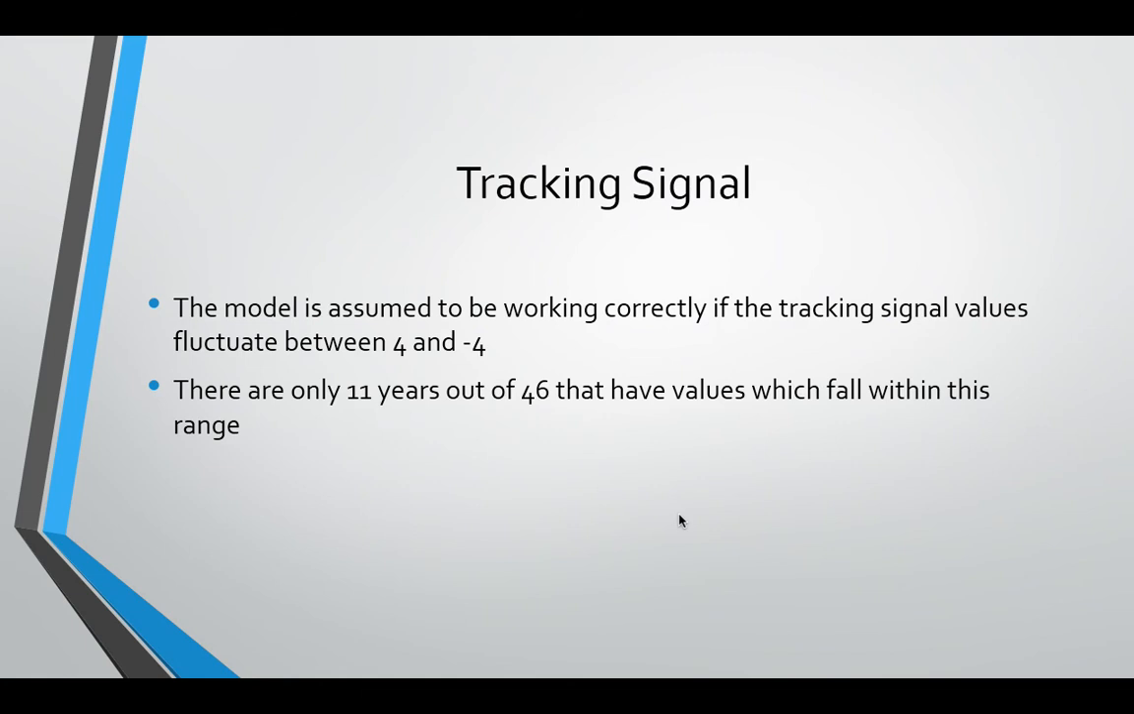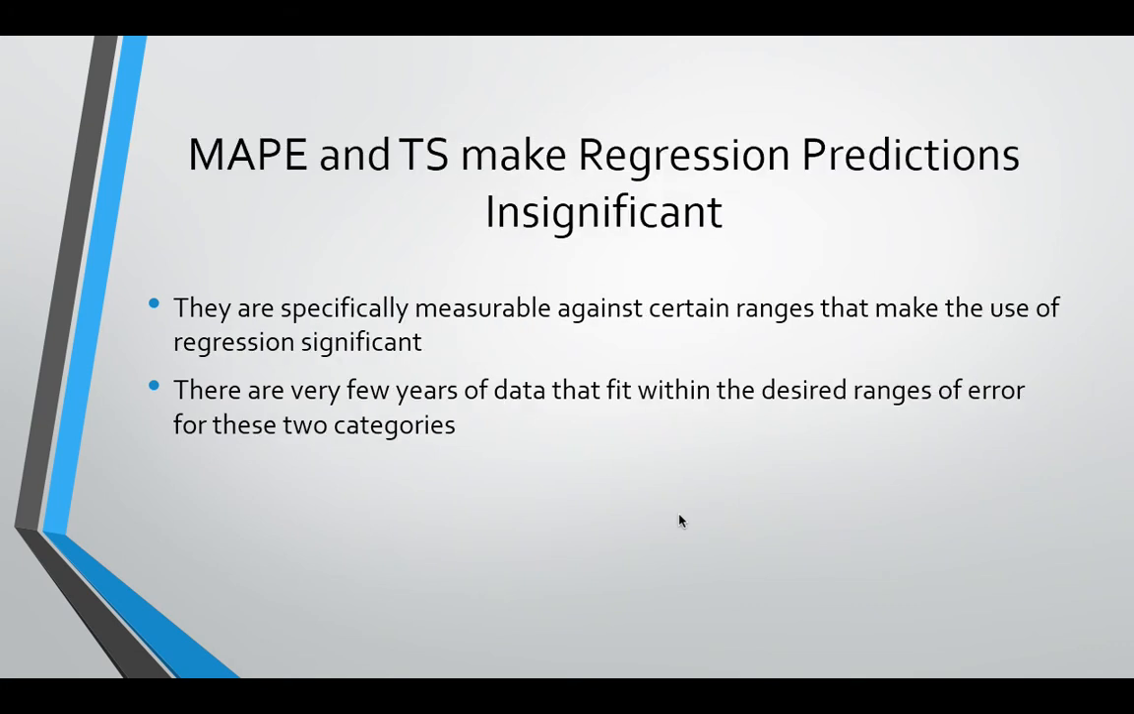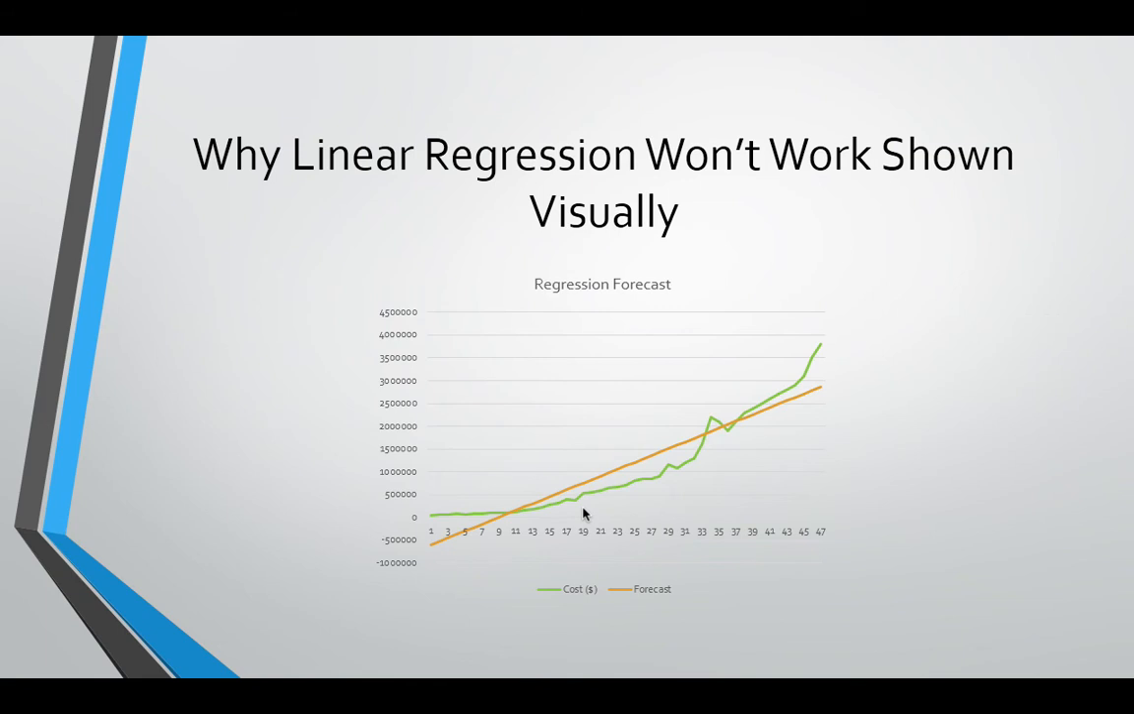Finally, looking at tracking signal, the models are assumed to be working correctly if tracking signal values fluctuate between 4 and -4, but there are only 11 years out of the 46 that had values that fell within this range, so that's really not going to work either. MAPE and tracking signal are really the most significant categories to look at for regression predictions. Unfortunately, there are only a few years of data in each category that fit within the desired ranges, so really regression is not going to work.